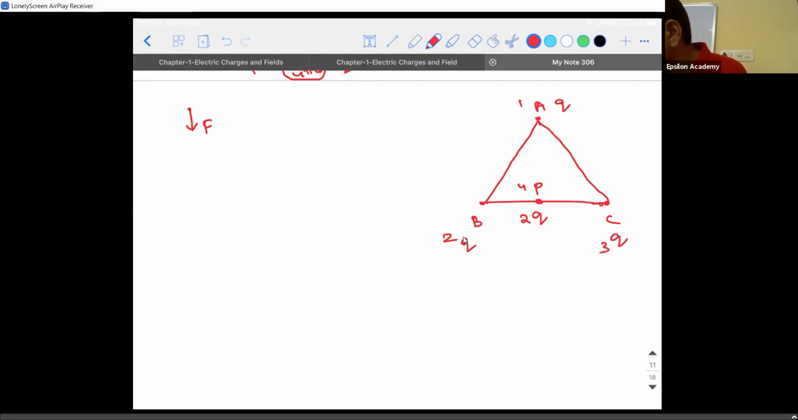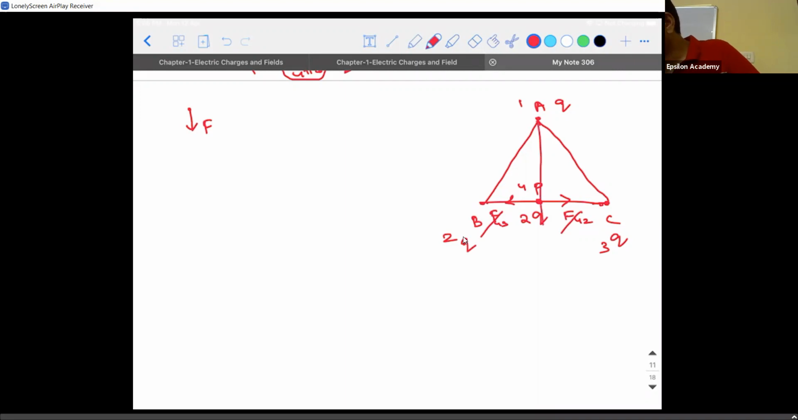So 2Q and Q are of same nature. They will experience in towards C. That's right. That is called as F42. Due to C at P towards B, that is how much? F. Correct now. F43. What can you say about the magnitude of F42 and F43? They are equal because the same combination of charges in the same distance. So they will get cancelled. So what is the only force that is going to exist?